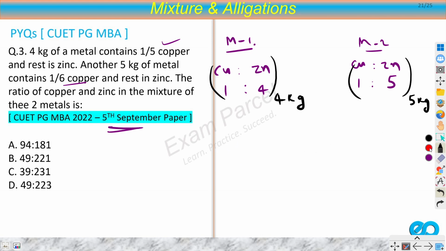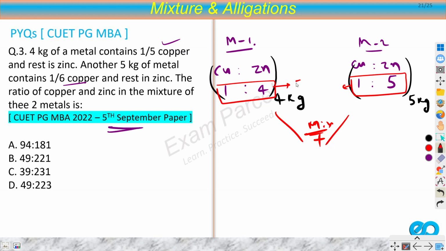Now in such questions, whenever we are mixing them up, the first thing that we do is we always make sure that the sum of these ratios are equal. So if you add these ratios, we get 5. If you add these two ratios, we get 6. So our first job is to make these two same.